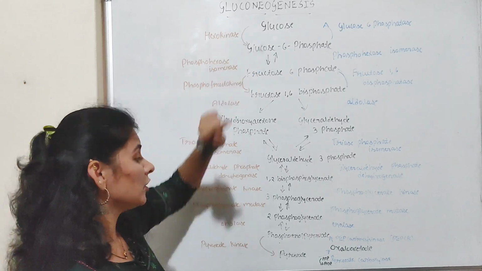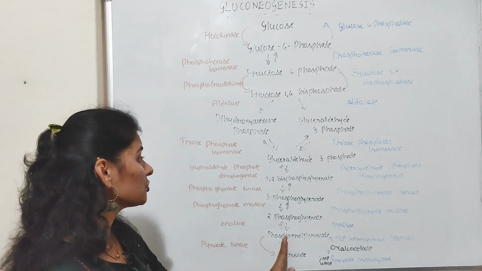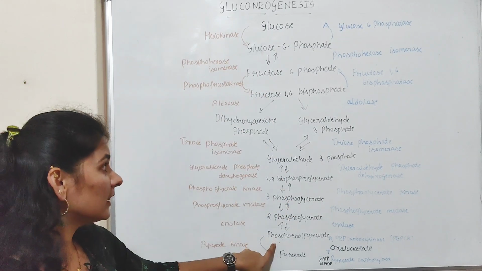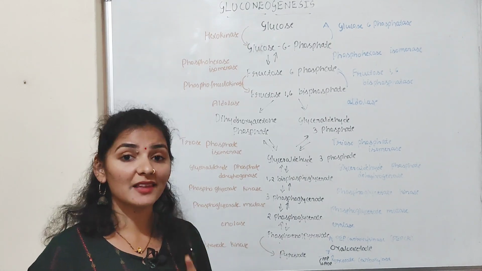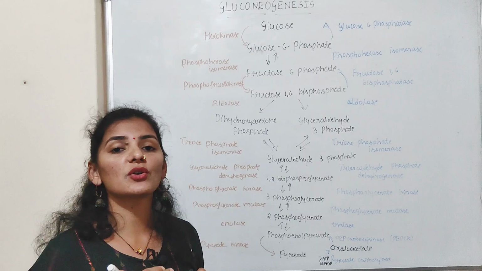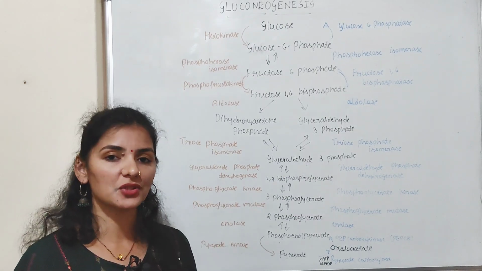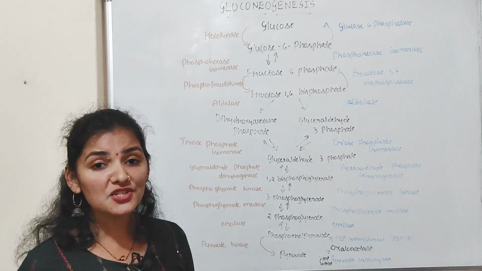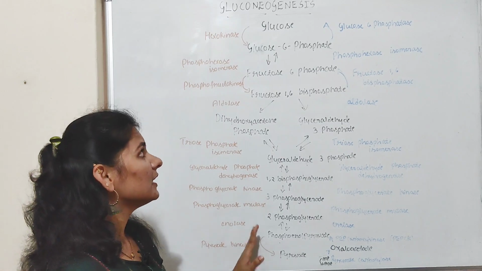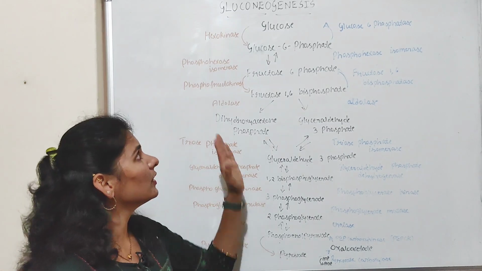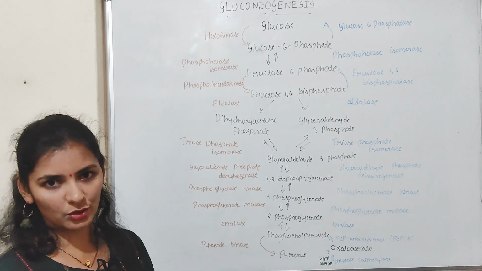So what happens in gluconeogenesis? Production of glucose from 2 molecules of pyruvate, so the reaction should take place in the reverse direction. But these irreversible steps cannot take place in the reverse direction. That's why gluconeogenesis is not the exact reverse of glycolysis, or it is not the exact opposite reaction of glycolysis. So there is a change in the gluconeogenesis and glycolysis steps. We'll study the changes or differences between glycolysis and gluconeogenesis while studying each step of gluconeogenesis.